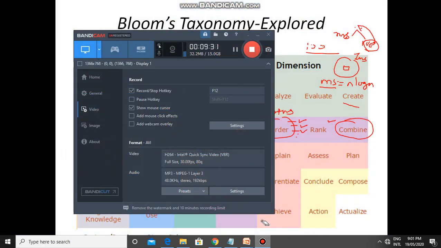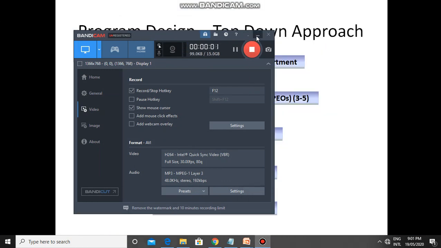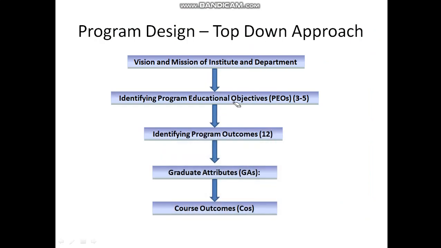Moving ahead, we'll see how the program is to be designed in the top-down approach. This we are discussing right now, and here what you can find is the top-down approach to design the program for outcome-based education.